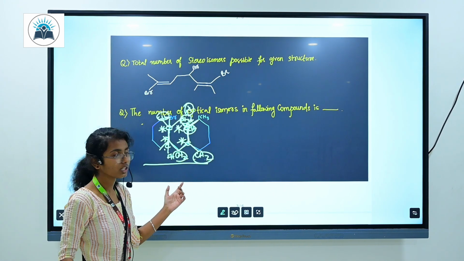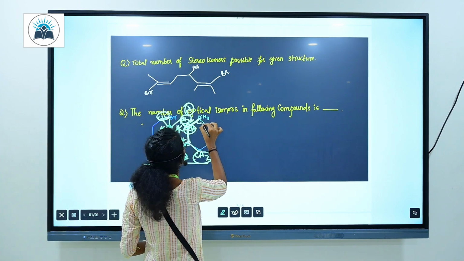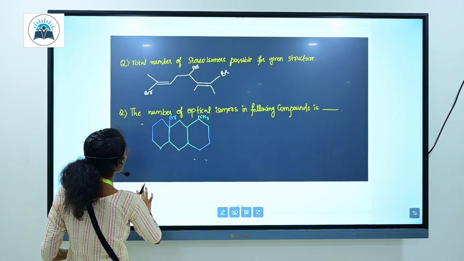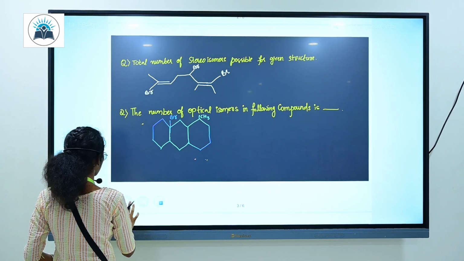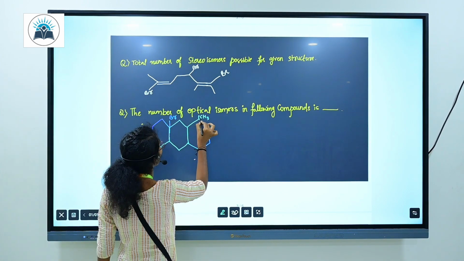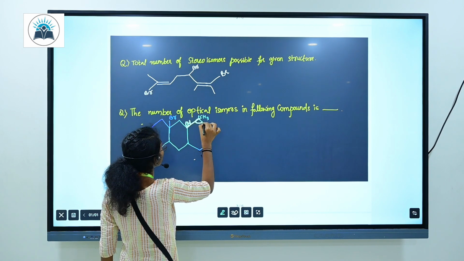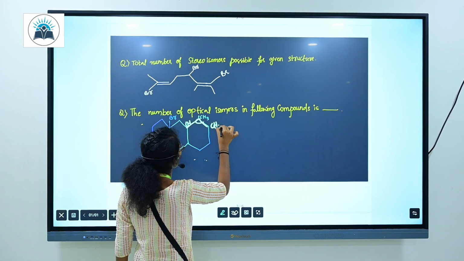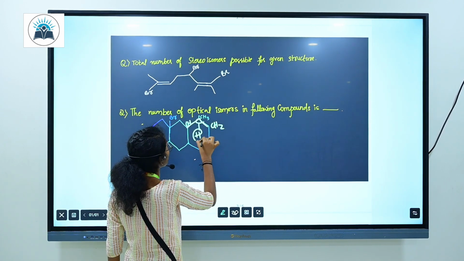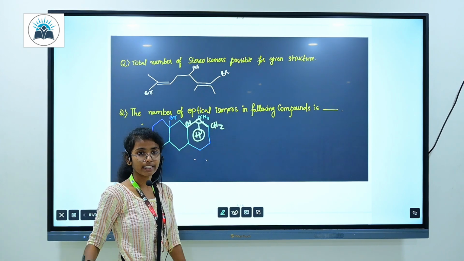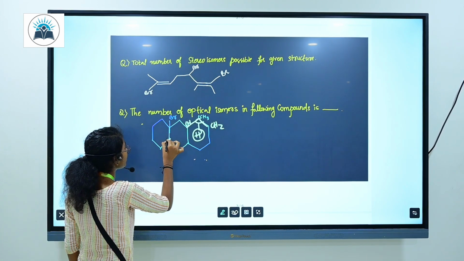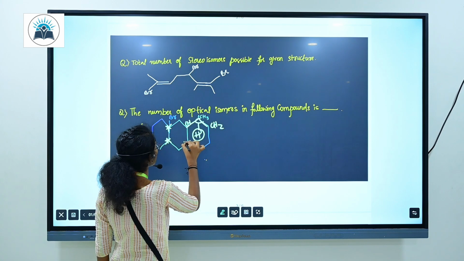So this is a chiral carbon here. And this one: carbon with CH3, carbon with CH, carbon with CH2, and one more with hydrogen. So we can say that this is a chiral carbon. So lastly we have found 5 chiral carbons here.